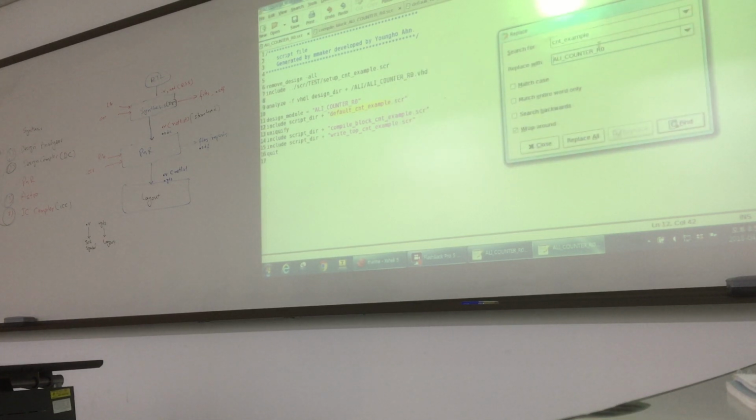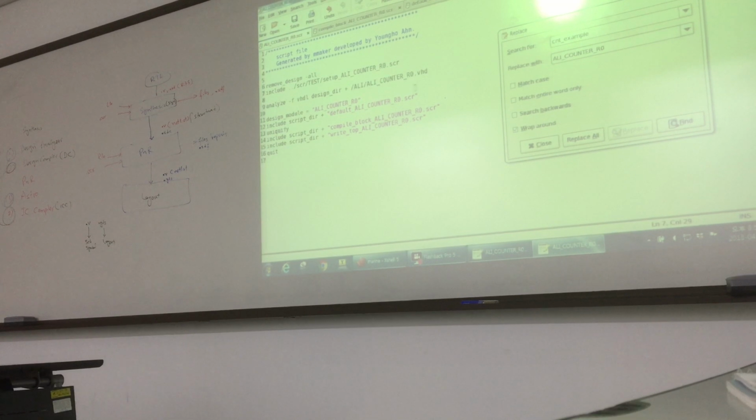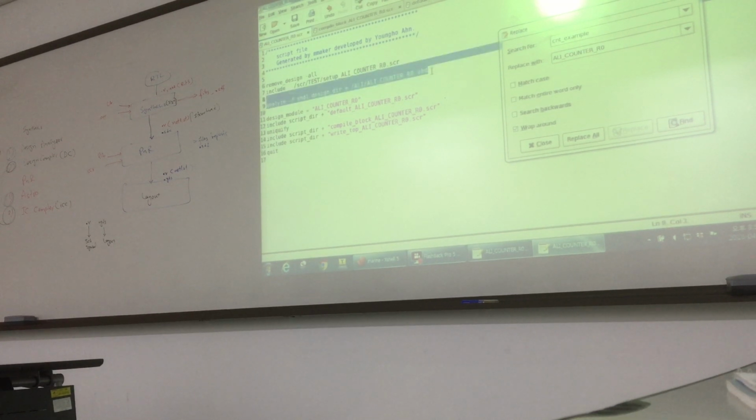So this is our design name. This one. And this is, for example, use. So here you see, instead of writing, I replace all. So this file is now ready. We have a setup script, you see here, and then we have the one thing. So this is the file simulation, this is the VHDL file. But our file is very long. So what we will do, we will change it.